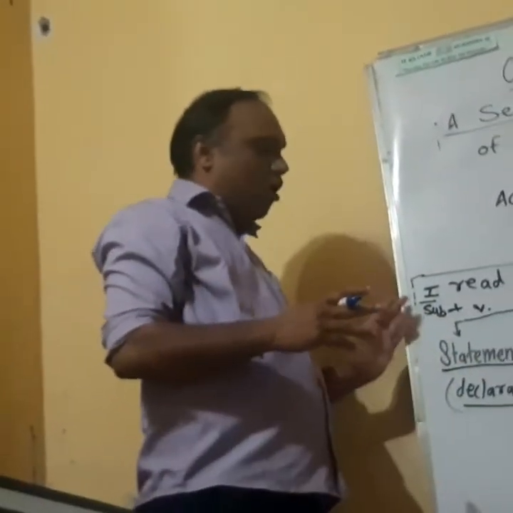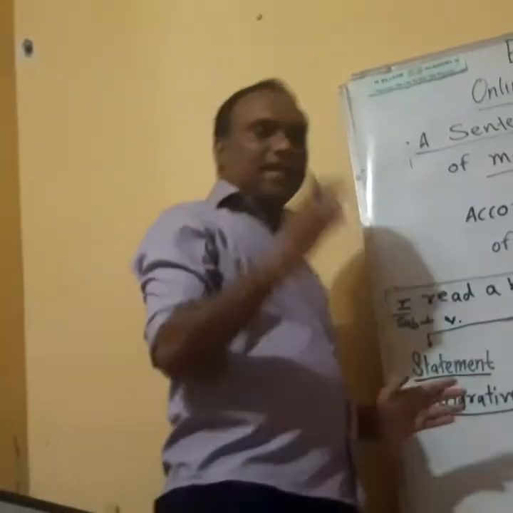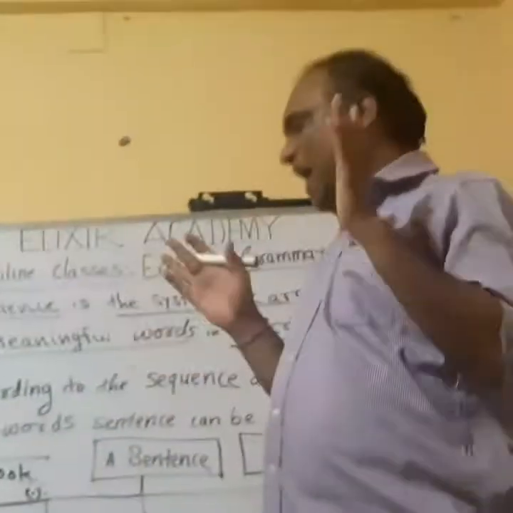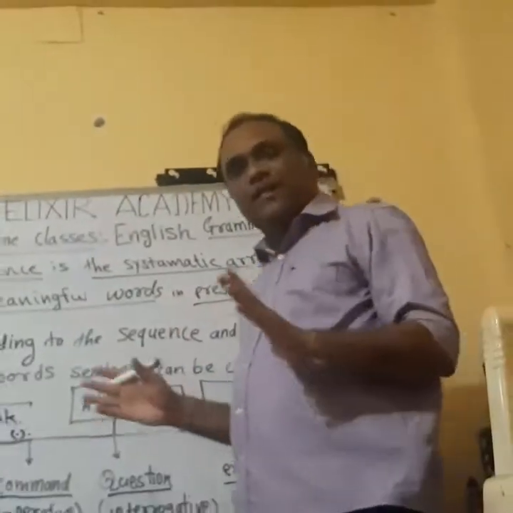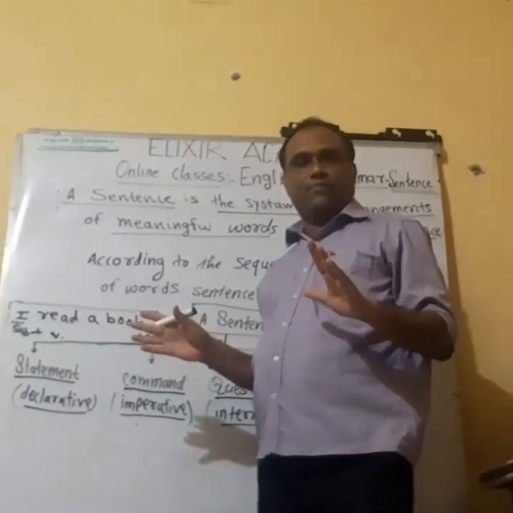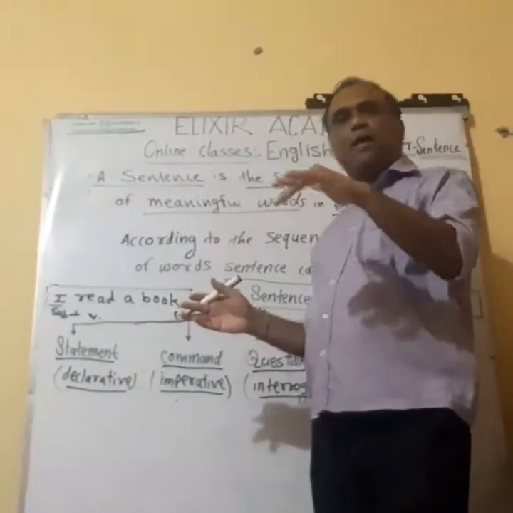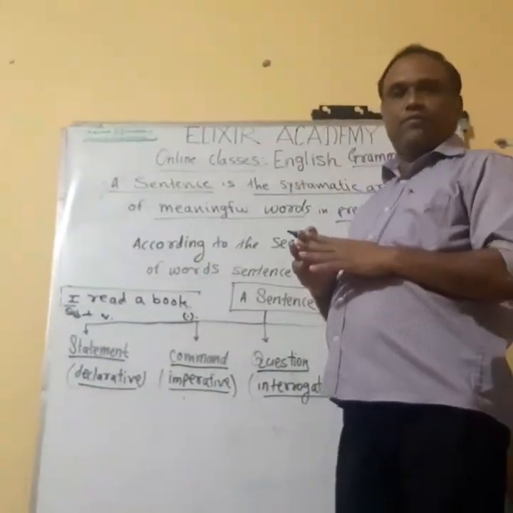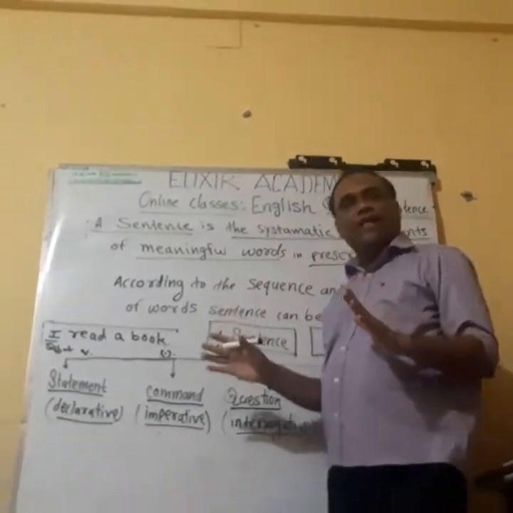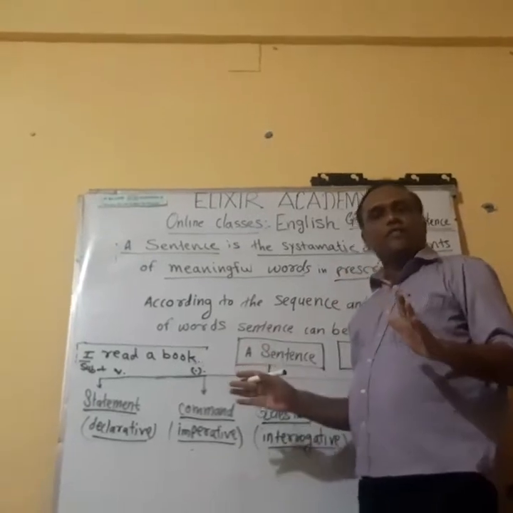Under statement or declarative sentence, there are affirmative sentence and negative sentence. But affirmative sentence and negative sentence are not a type of sentence. This is just a related part of statement. Remember that affirmative sentence and negative sentence are not the types of sentences.